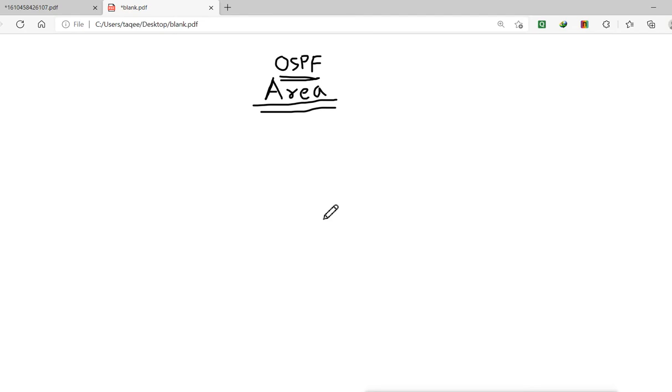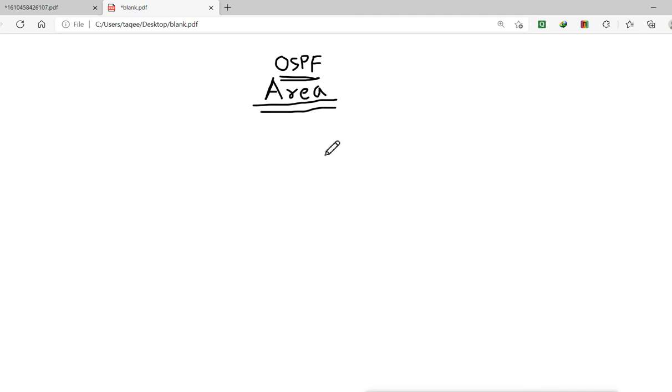So first I will explain what route summarization is, then you will understand what the area is and why we configure these areas. So first, what is route summarization?